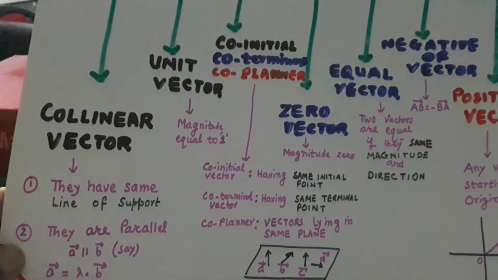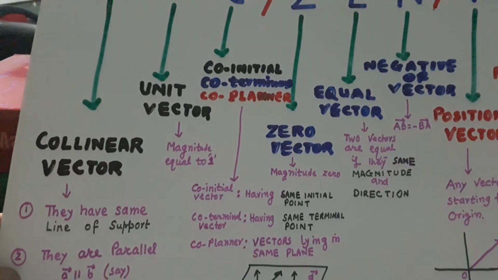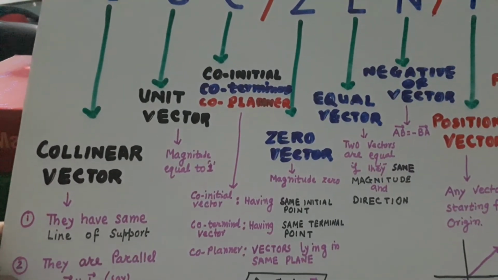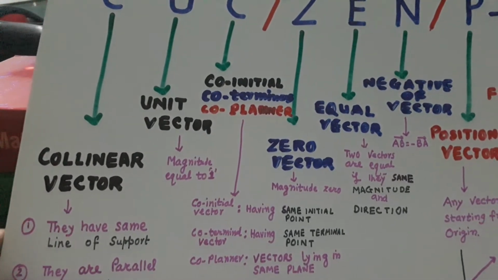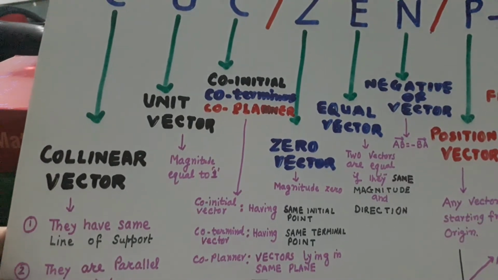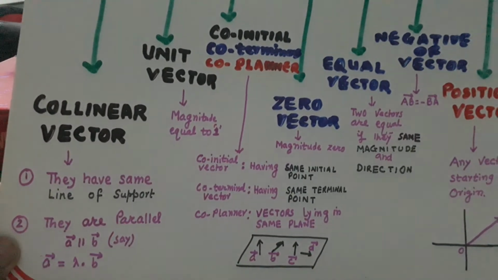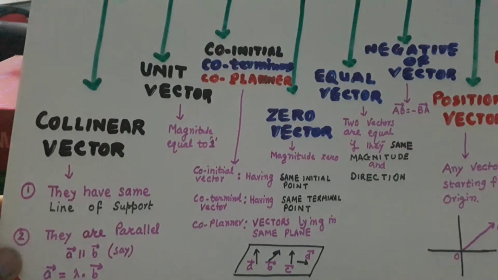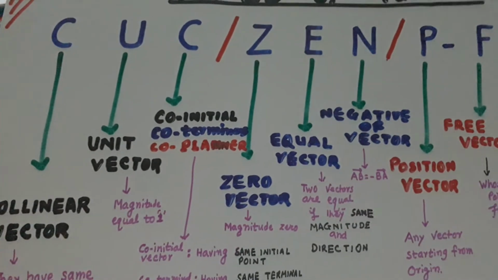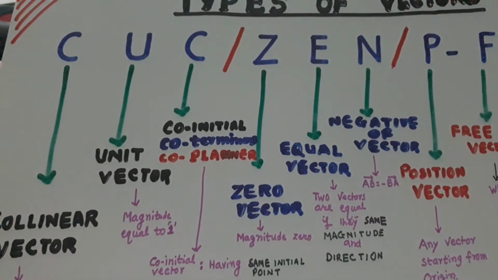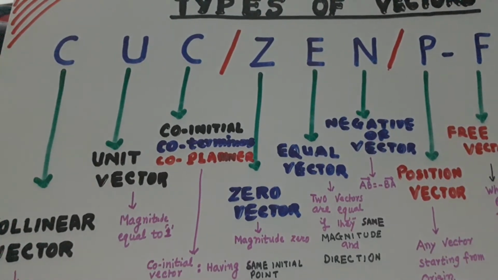If you keep two pens or two pencils parallel to each other, one pencil will be some times the other. Supposing one pencil is half of the other pencil, then it will be like this. a is double of b. So a is 2 times b. So the collinear vectors have the same line of support and they are parallel, and one vector is lambda times the other vector.